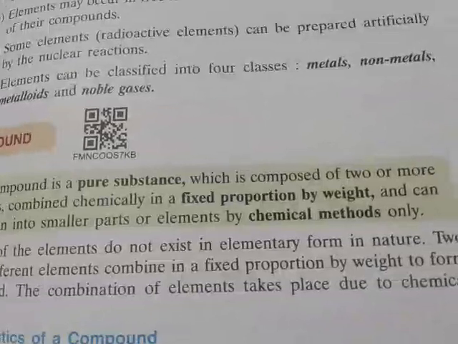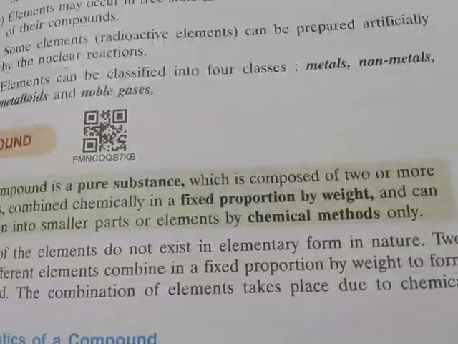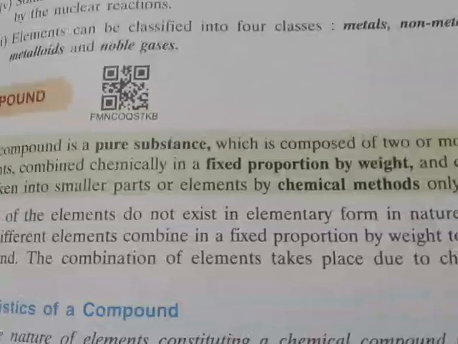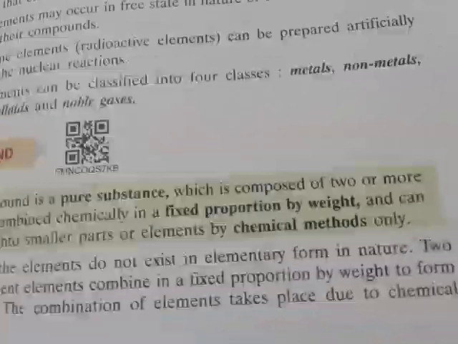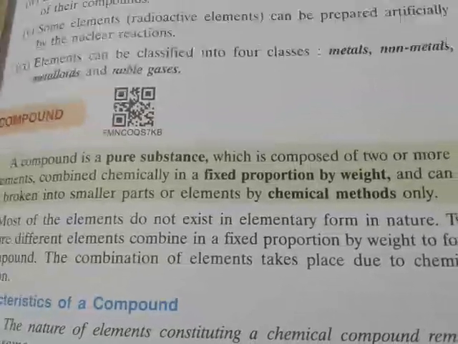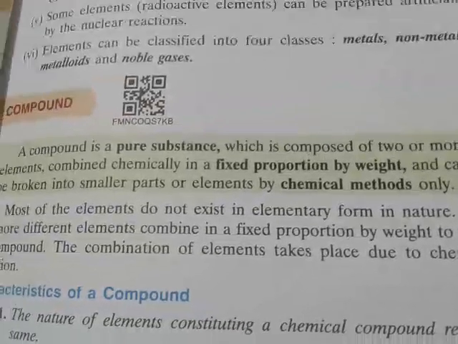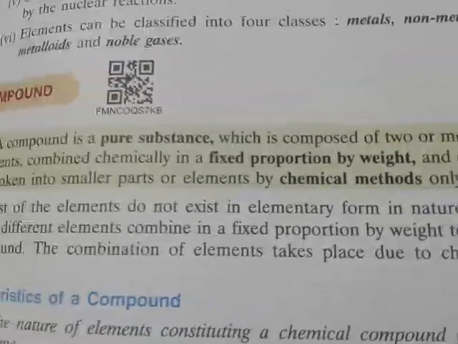Any kind of physical method cannot be applied for breaking down a compound. So these are the basic things, or we can say the basic definition of a compound. So whenever a compound is formed, two different elements are combined in their fixed ratio.